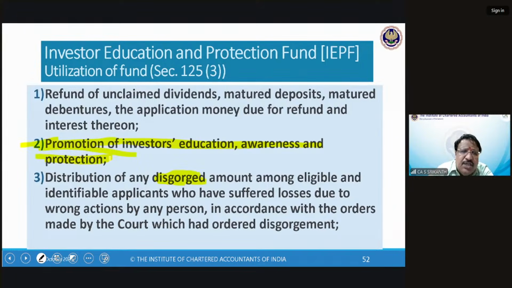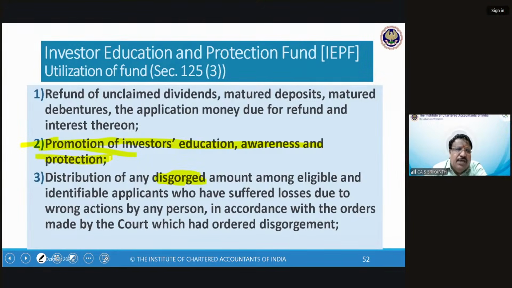Distribution of any disgorged amount among eligible and identifiable applicants who have suffered losses due to wrong actions by any person, in accordance with the orders made by the court which had ordered disgorgement. See, for example, Ketan Parekh caused heavy losses to shareholders. Ramalinga Raju caused heavy losses to the shareholders of Satyam. Why? Because of this action, the price of the share plummeted. So these people have a right, they can apply.